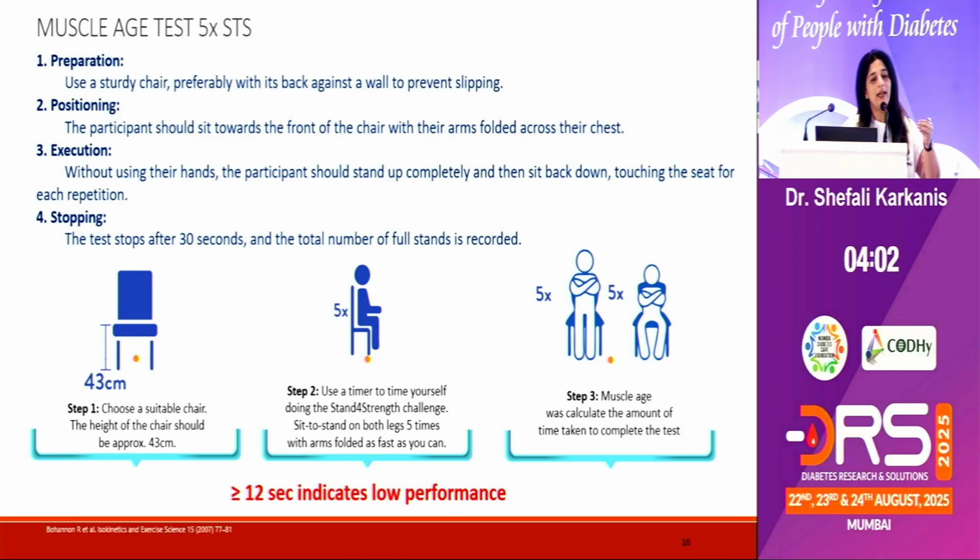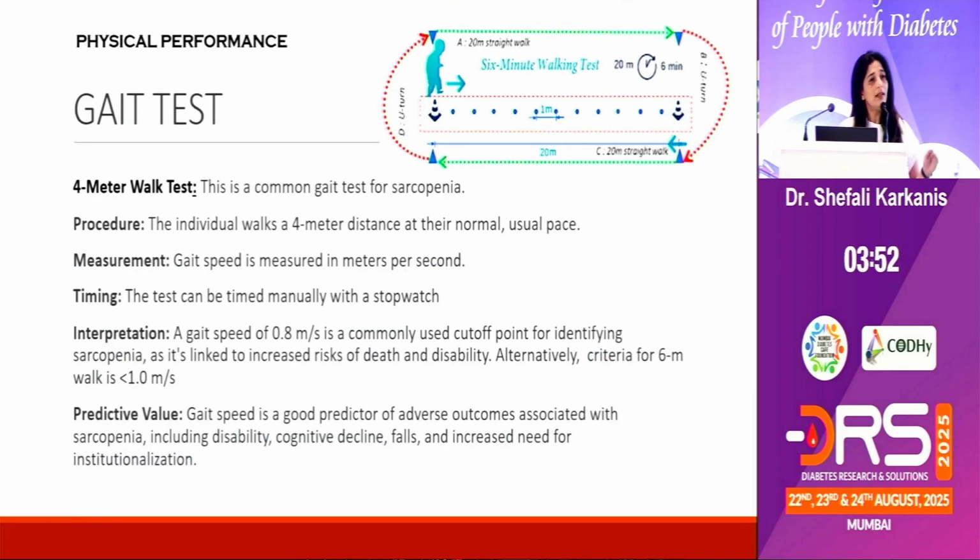Then ask the patient to stand up completely and sit down completely 5 times and calculate the amount of time taken. If it's more than 12 seconds, then it indicates a low performance. Next, you can also do a gait test, which is a 4-meter walk test. You ask the patient to walk for 4 meters at his usual pace, nothing extra, nothing fast. And if the gait speed is less than 0.8 meter per second, it's probably sarcopenia.